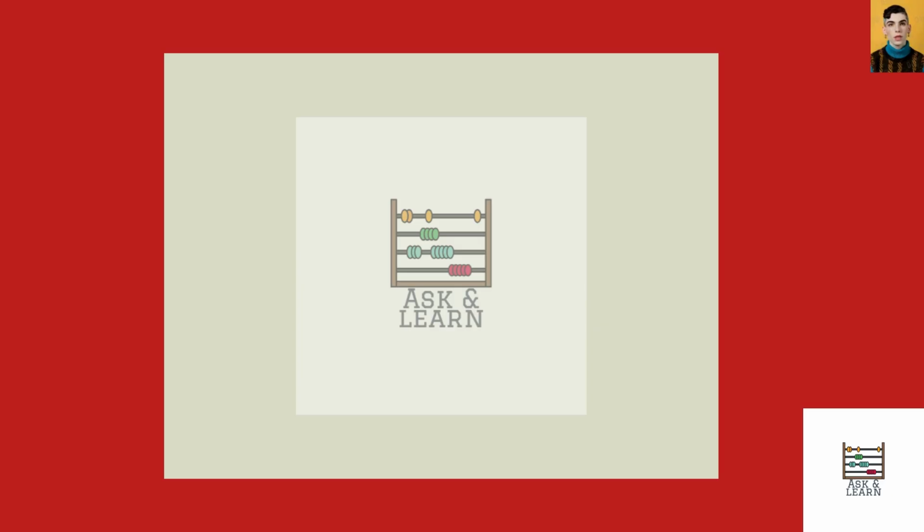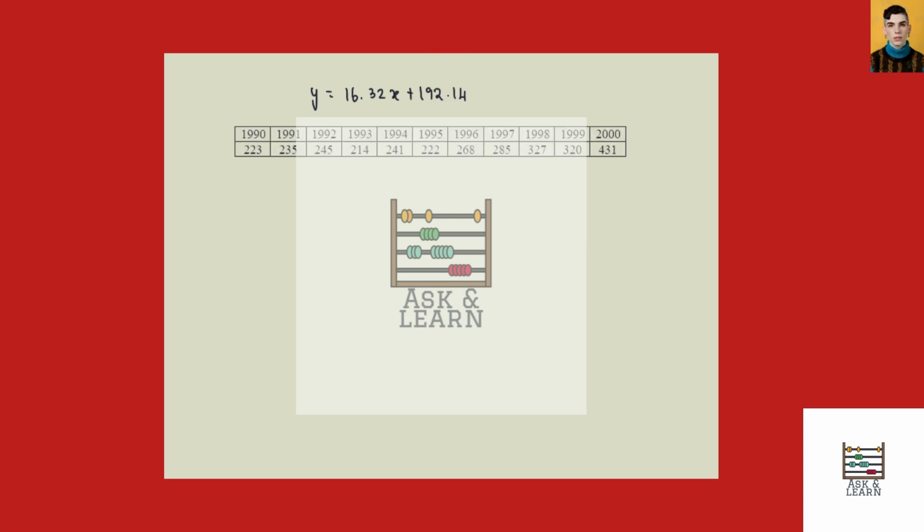Hello everyone, in this problem we are given the value of y to be equal to 16.32x plus 192.14, and we are also given the data. So for all these data and for the linear equation, we have to graph the linear equation on the same scatter plot.